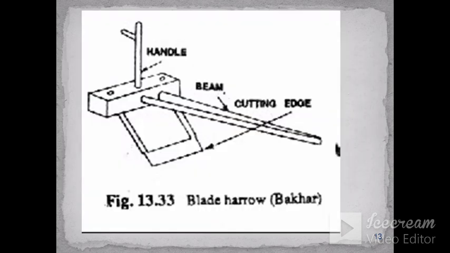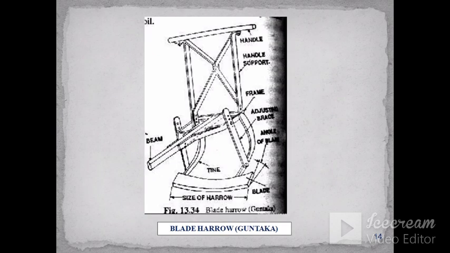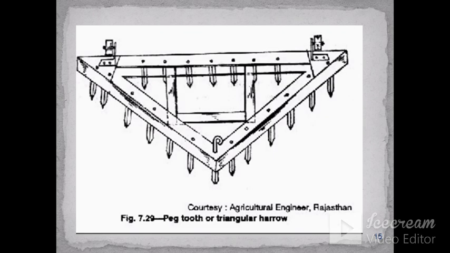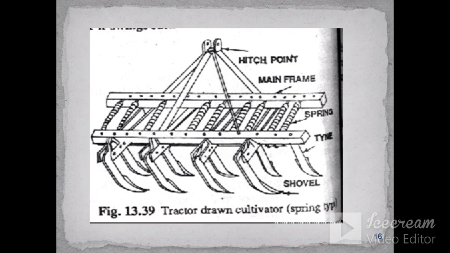This is the figure of a blade harrow, which is bullock drawn, popularly known as bakhar. It has a handle, a beam, and the cutting edge or cutting blade. Then this is an improved blade harrow, which has different components and is used in different regions of the country, also known as guntaka. It is a secondary tillage implement. The triangular harrow, which has spikes, is also a secondary tillage implement.